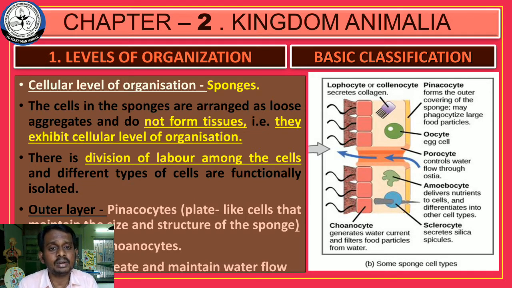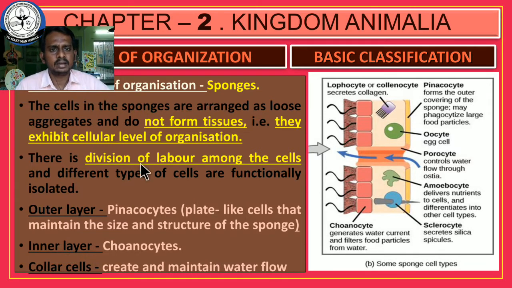So what happens? The body is made up of a group of cells. Due to the absence of tissue, organ, or organ system in sponges, every cell is responsible for the various functions. எல்லா ஃபங்க்ஷனையும் செல்ஸே பார்த்துக்குவாங்க. See an example here, the division of labor among the cells. அவங்களோட வேலையை செல்ஸே பிரிச்சுக்கிறாங்க.